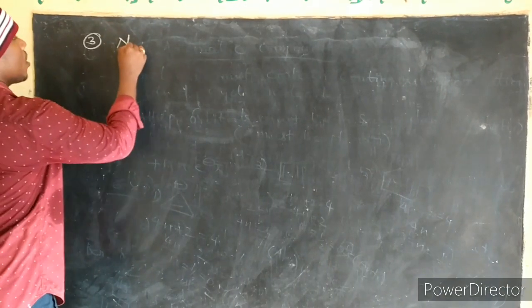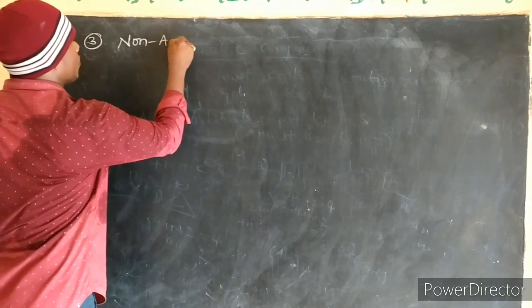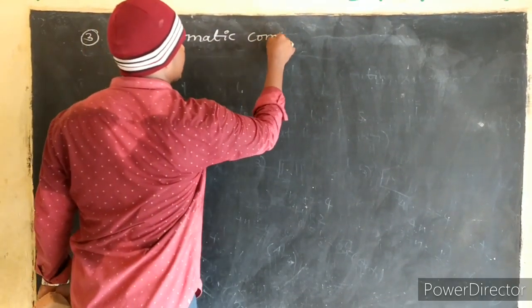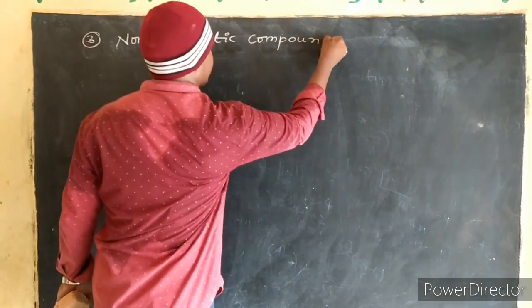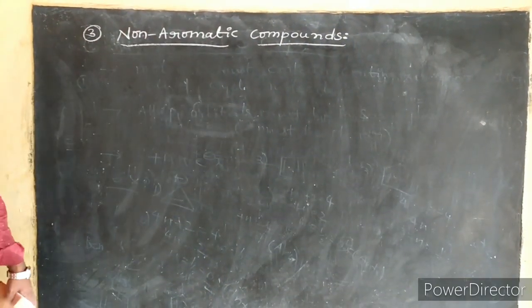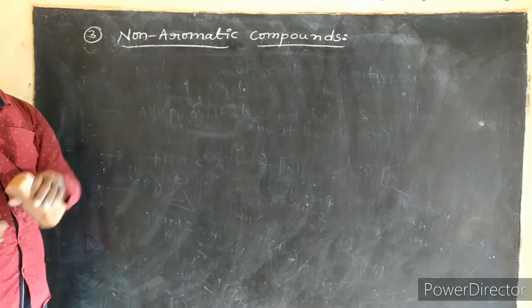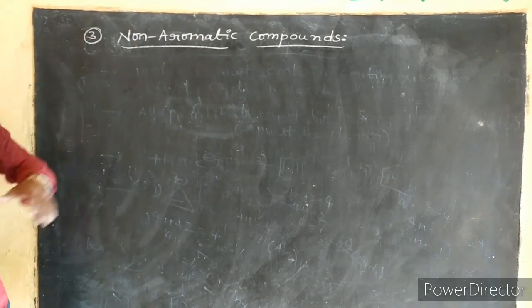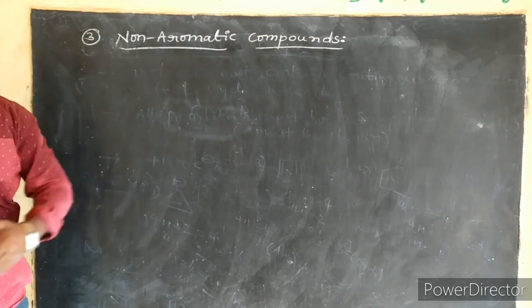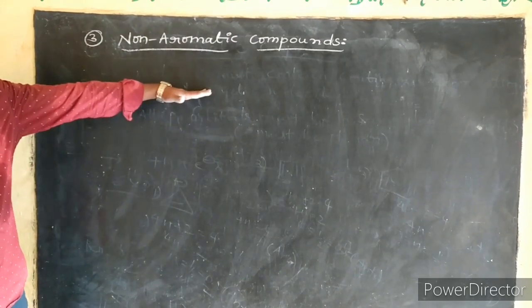Non-aromatic compounds. So for non-aromatic compounds, the statement is: the molecule does not satisfy all the above rules.